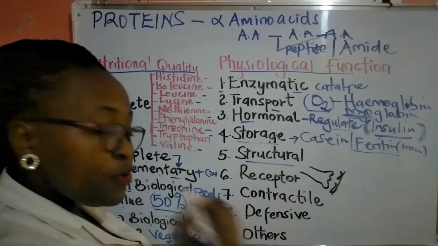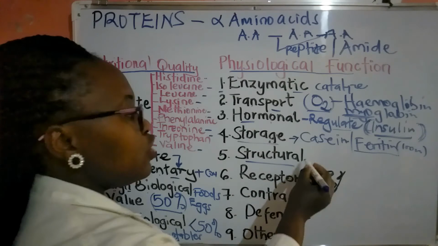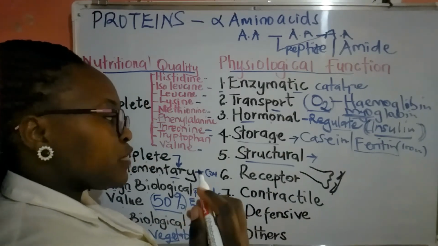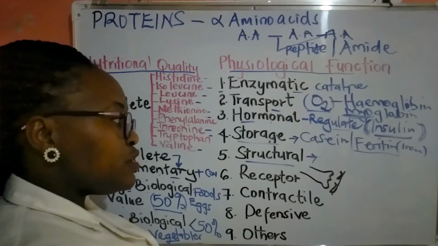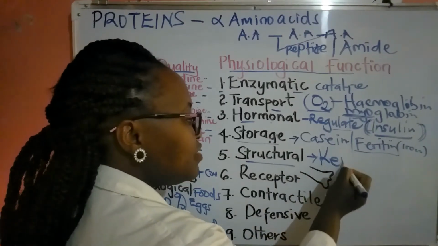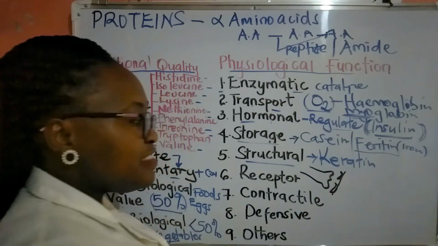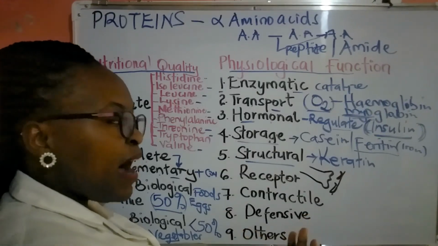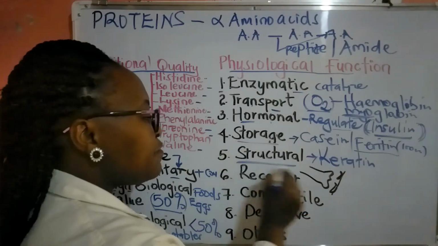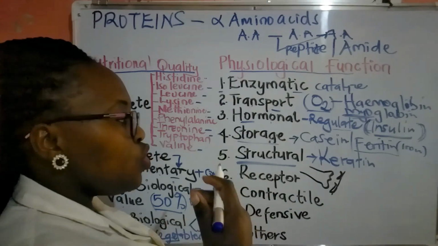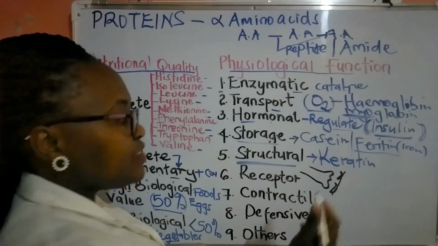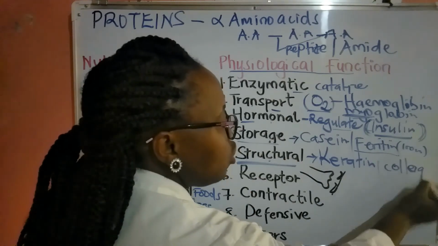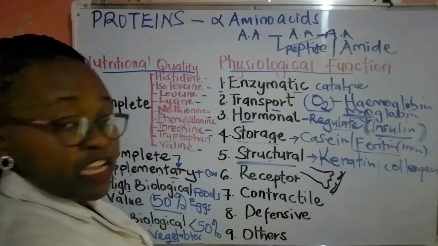We have structural proteins. Structural proteins will form the structural component of various tissues, connective tissues in the body. For example, we have a major one called keratin. Keratin is in our hair, it is in our fingernails, it is in feathers of birds, and this one usually forms the structure of the hair and all that. We also have another structural protein called collagen in our connective tissues.